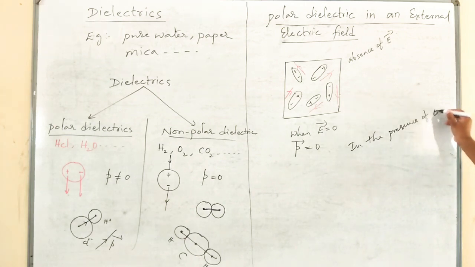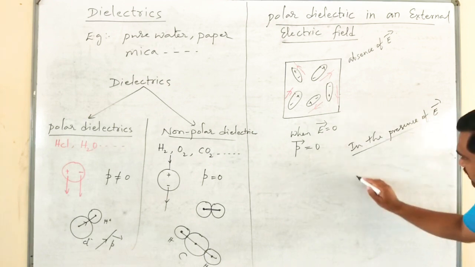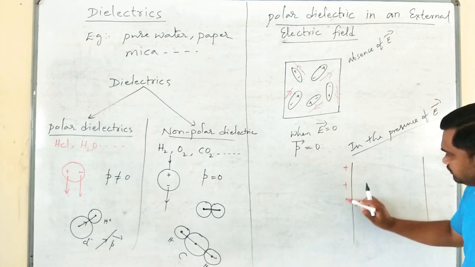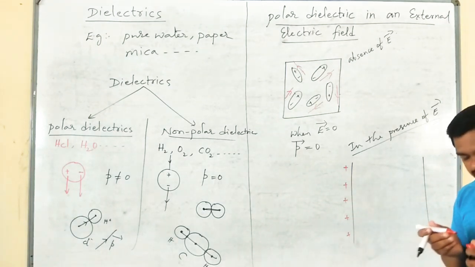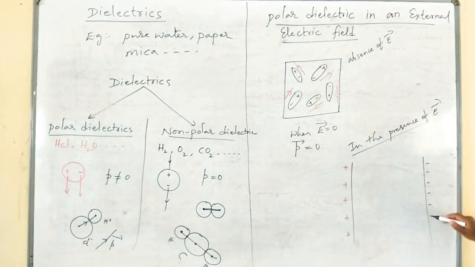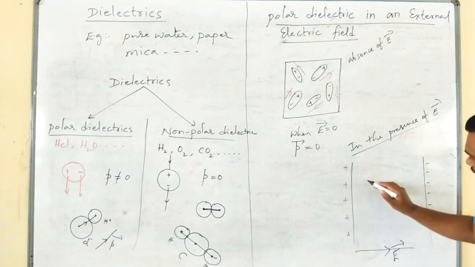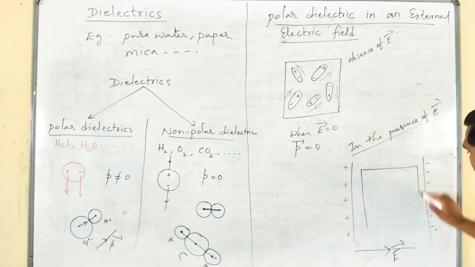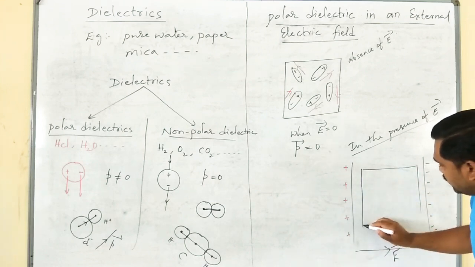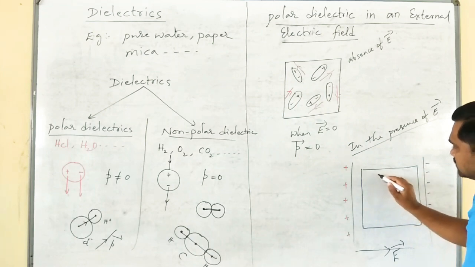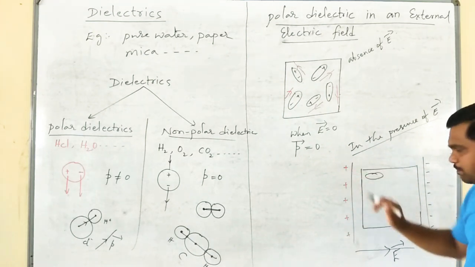In the presence of electric field, I will apply the electric field like this. This is the direction of applied electric field, that is from positive to negative plate. Now, if you consider that dielectric substance, due to force of attraction, all the negative charges will align towards the positive plate.